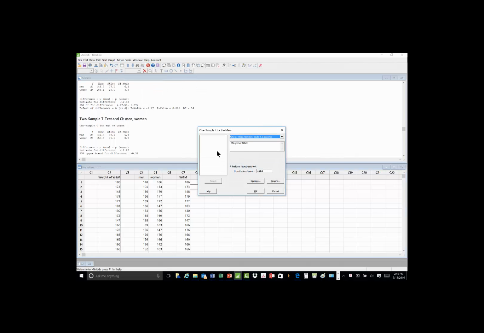It says, all right, what do you want to use? Well, I want to use, let me get rid of this because we put in other data. I had it there before. I want to use C7 because that's our data.